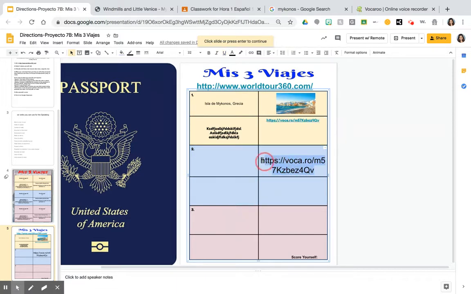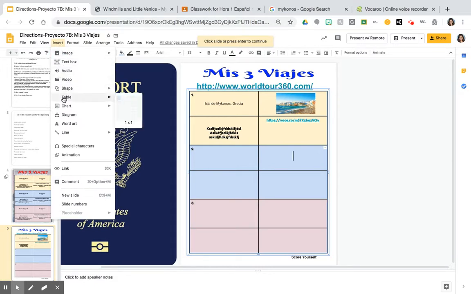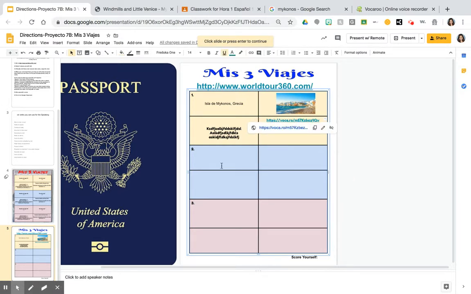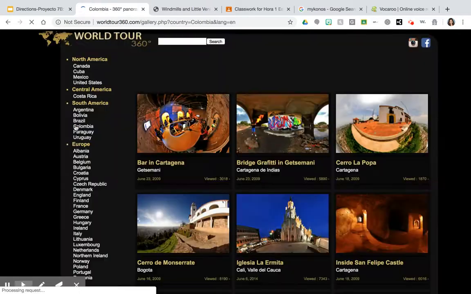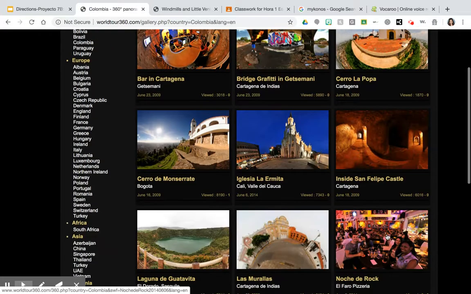Make sure you go into insert link here and apply. Okay. All right. So you're going to do that for all 3. You're going to go back to World Tour. You're going to pick a second place. Now, you might pick a place where it's empty and there's nobody there, so you might have to go back and pick another place.